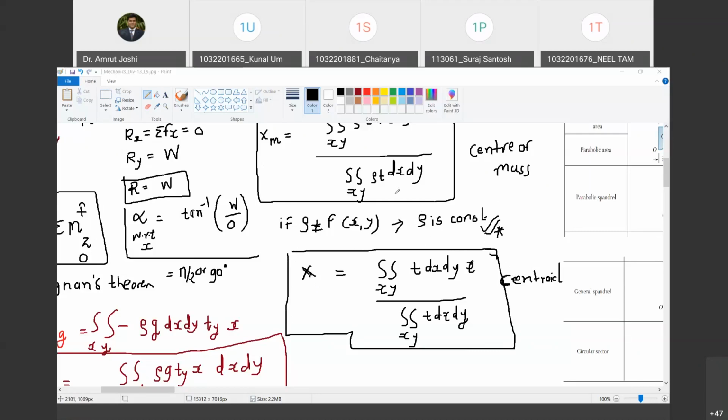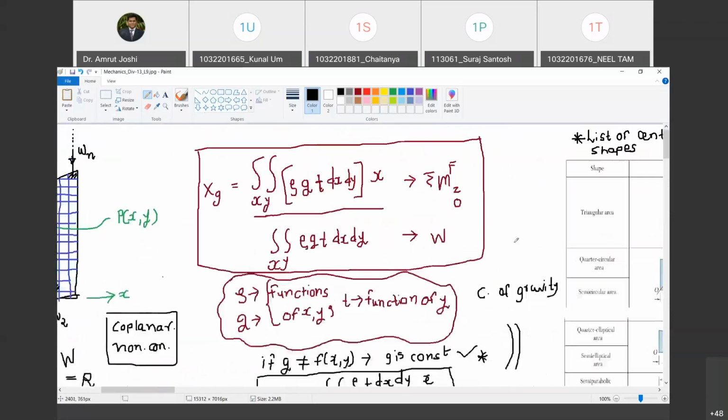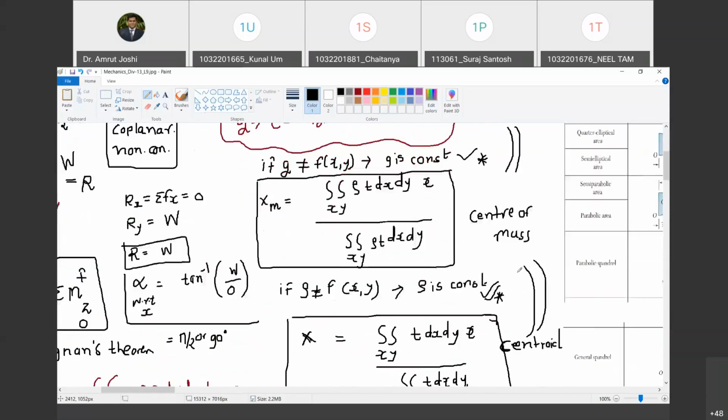If rho is constant throughout, you have centroid and center of mass coinciding with each other. Happy? Yes. Now, if you have rho constant and on top of that, if you also have g constant, then you have all three, centroid, center of mass and center of gravity, coinciding with each other.